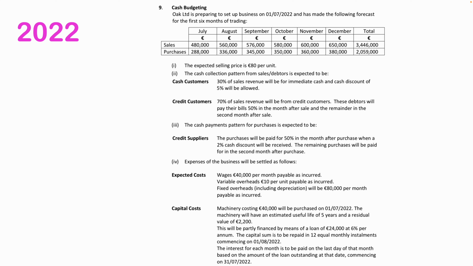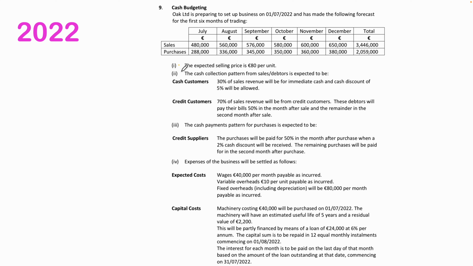Oak Limited is preparing to set up business on the 1st of the 7th, 2022 and has made the following forecast for the first 6 months of trading. Sales: 480 in July, 560 in August, 576 in September, 580 in October, 600 in November, 650 in December, 3,446,000 total. Purchases: 288 in July, 336 in August, 345 in September, 350 in October, 360 in November, 380 in December, and 2,059,000 in total.